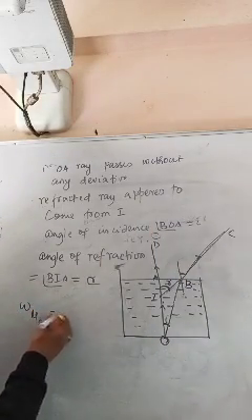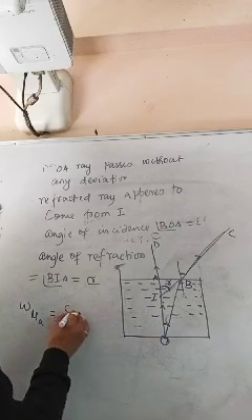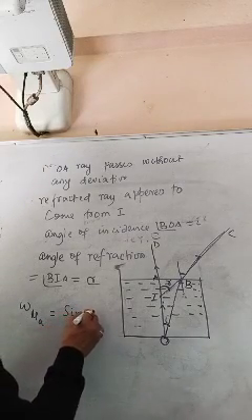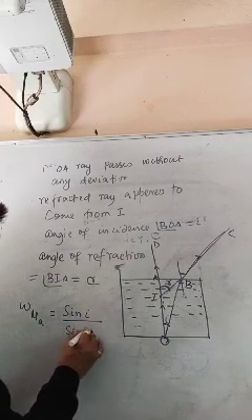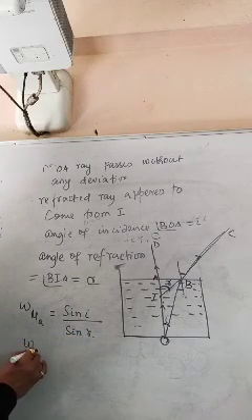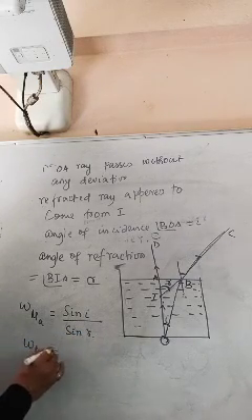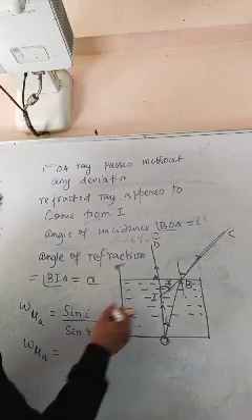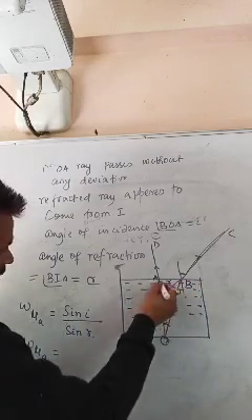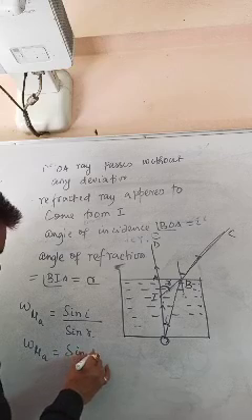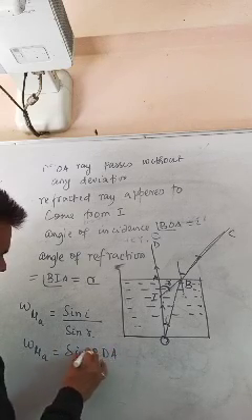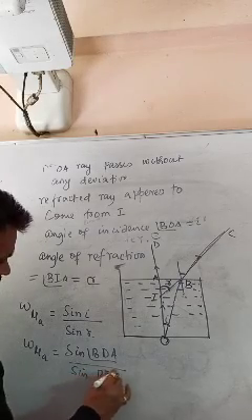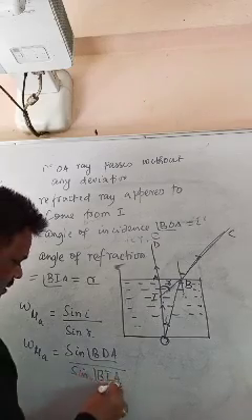Water to air is angle of incidence sine of I by sine of R. That is, sine I means which one? BIA. Sine of BOA angle by sine of BIA angle. I hope you can see it.